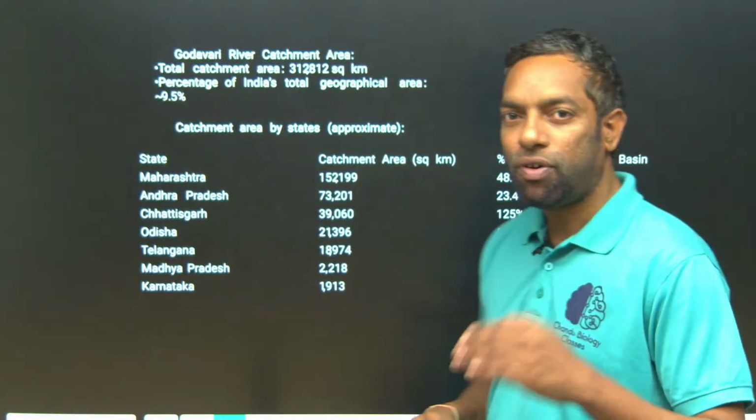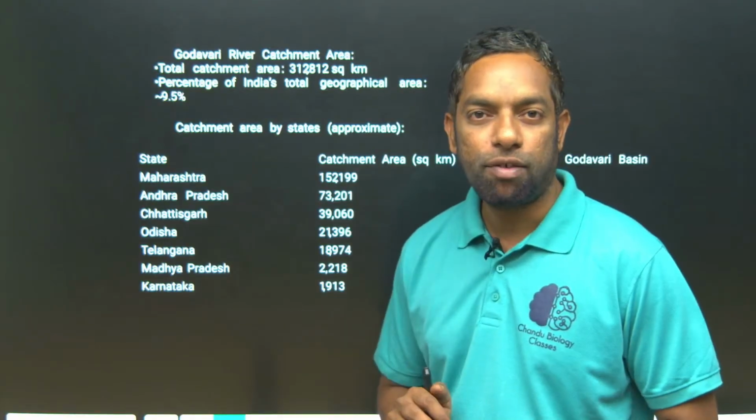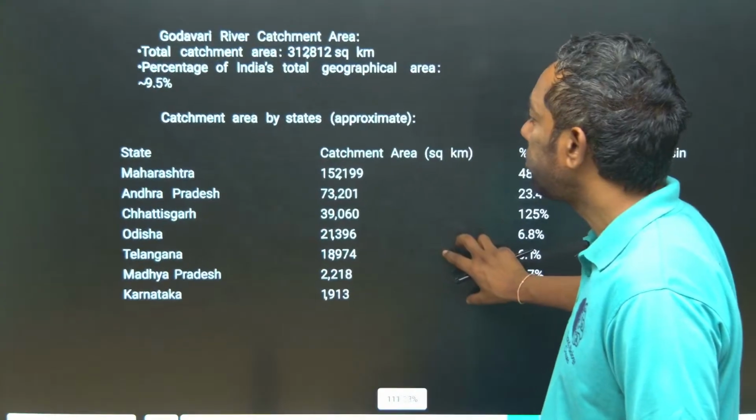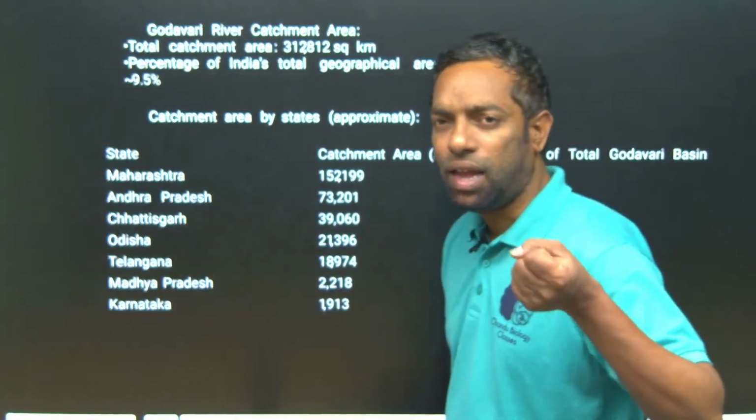The Godavari catchment area. Before this we saw the length. Catchment area means the other rivers are also connected to the Godavari river.